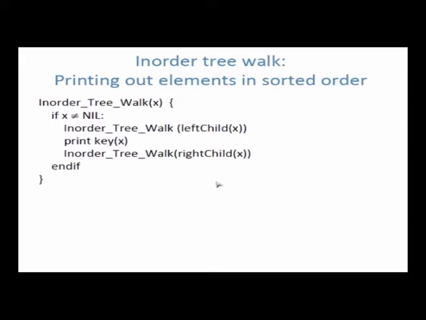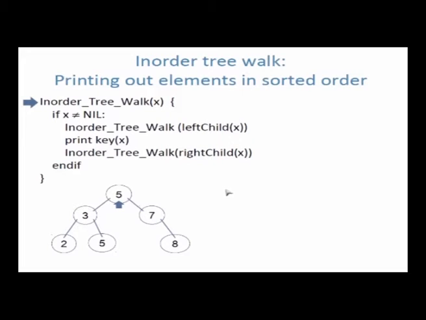Now when you visit the node, you need to do some work on the node. Right now the only work I am doing on the node is printing the key value of the node. So I visit the left subtree, then I visit the node. When I visit the node, the work I am doing is printing the key, then I visit the right subtree. Now it's easy to see that in order tree walk on a binary search tree, which means a tree in which the keys are stored in binary search tree order, will produce the list of elements in sorted order.